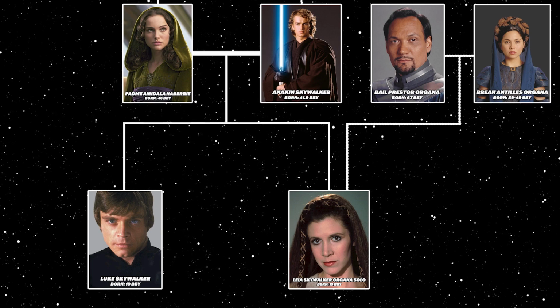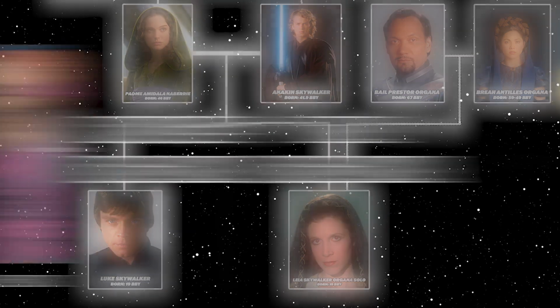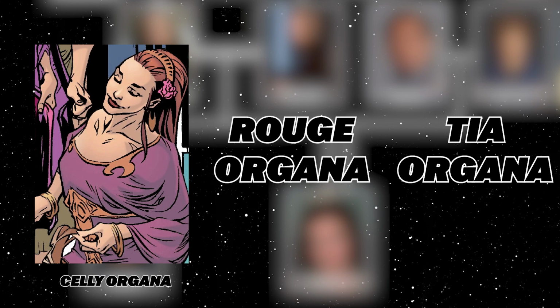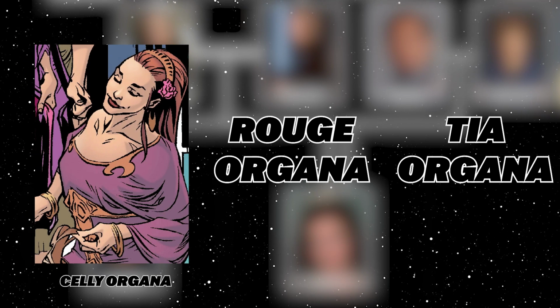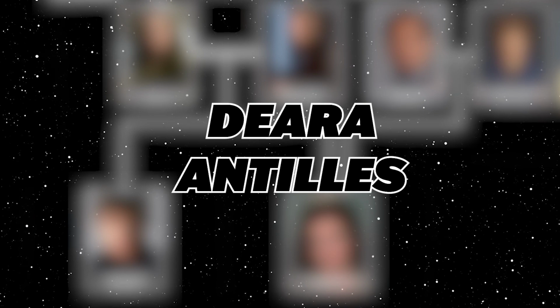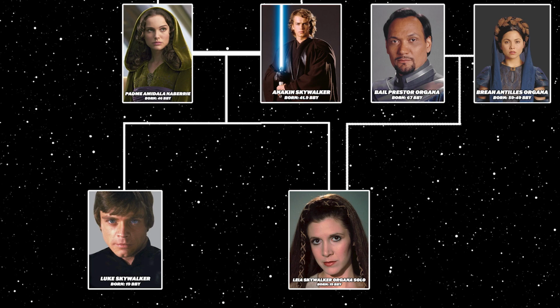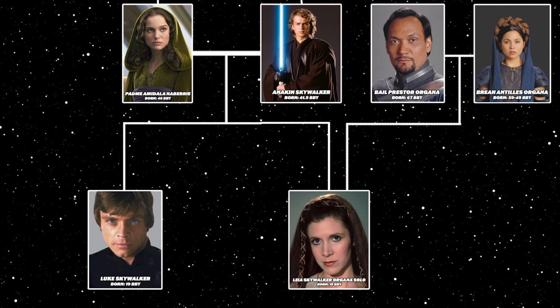Little is known about the Organa family prior to Bail. However, we do know he had three sisters, Celi Organa, Rouge Organa, and Tia Organa. Little is known about Brea Antilles' family other than she had one sister, Diara Antilles. Both Luke and Leia would grow up to reunite during their fight against the Empire and the Rebel Alliance.